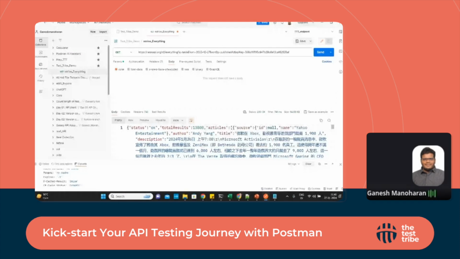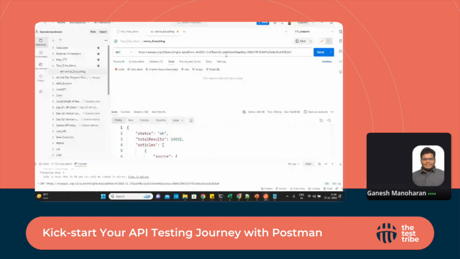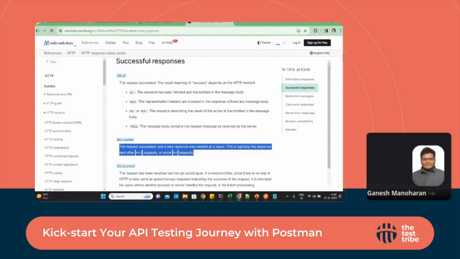If you send some incorrect details, it will throw some error. In this case, it's everything that has been developed. If development has captured things well, but here it's giving some random things. But in general, if you give incorrect details in the request, it will give a client error, which falls under 400s.